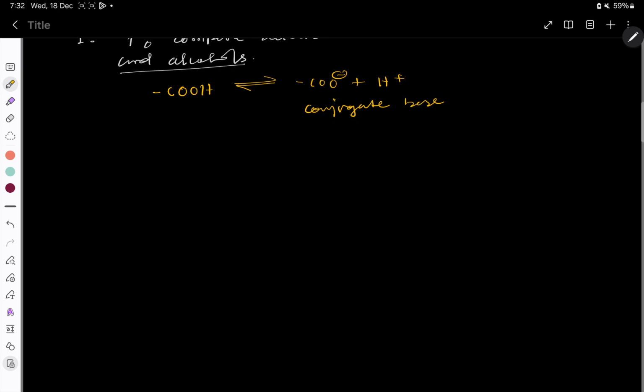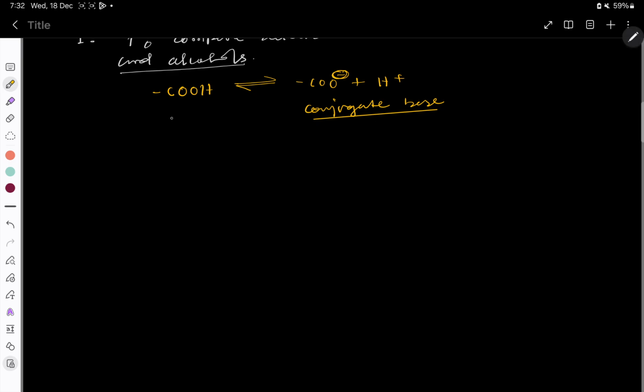Conjugate base, okay. And listen, if the conjugate base is very stable, that means the negative charge is stabilized, right? That means it can easily lose the proton. And as we know, according to Bronsted theory, the species which donates the proton easily will be the acid, right?